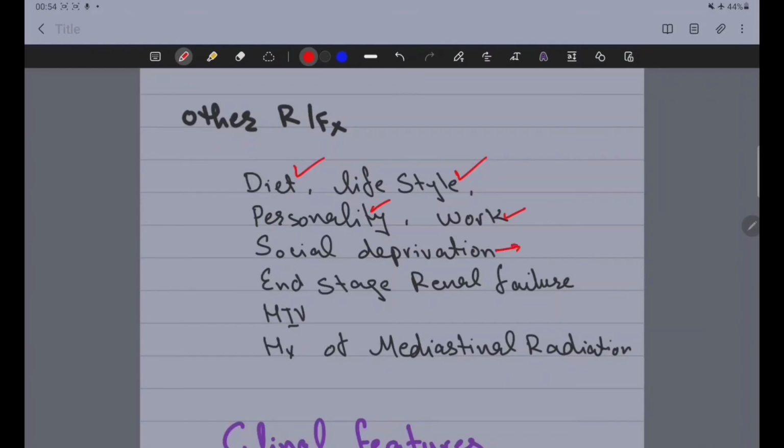Social deprivation is one of the common causes of disease nowadays. End stage renal failure also causes angina. HIV, human immunodeficiency virus, or AIDS can also increase the risk or make a person susceptible to angina. And the history of mediastinal radiation.